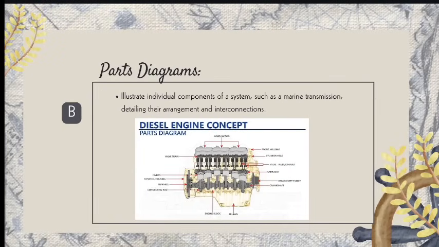So, another type under the diagram is what we call the parts diagram. The parts diagram illustrates the individual components of a system, such as a marine transmission, detailing their arrangement and interconnections.